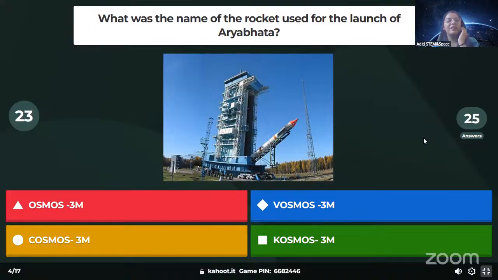But if you look at this image, it is actually the rocket that was used to launch it. And again, the launching site was Russia, so it has to be a little bit of a Russian name that they might have given to the rocket. Let's see, 31 answers. Let's see if we have some more time left.